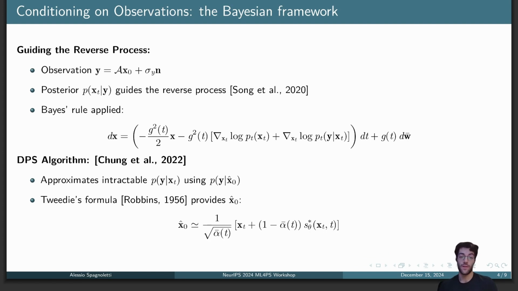We can guide the reverse process through an observation Y, that in our case is the convolved image, for example, of a galaxy. So we have the X0 that we want to reconstruct. We have an operator A that, for example, is a convolution, or maybe an inpainting or whatever linear operator we can think of. The idea is to exploit the Bayes rule to split our reverse SDE in two parts, a prior and a so-called likelihood term. The DPS algorithm tries to approximate the likelihood term by exploiting the same score function s_theta we learned during the training process.